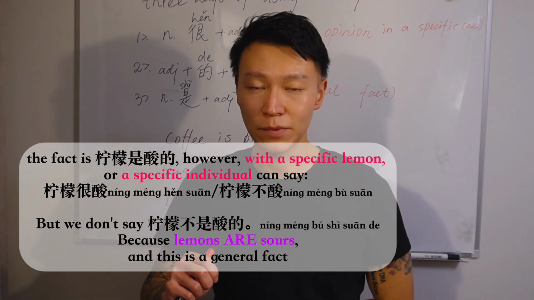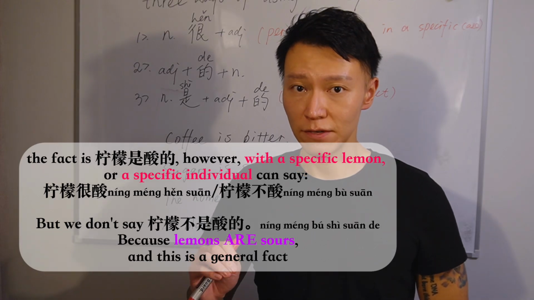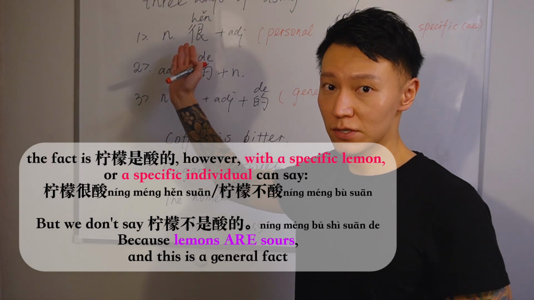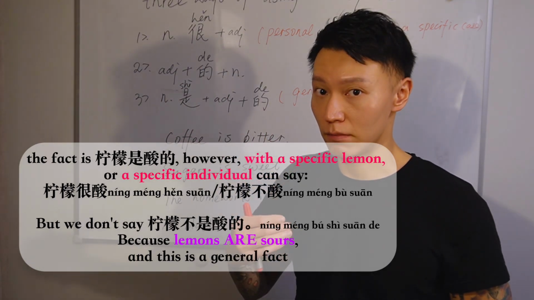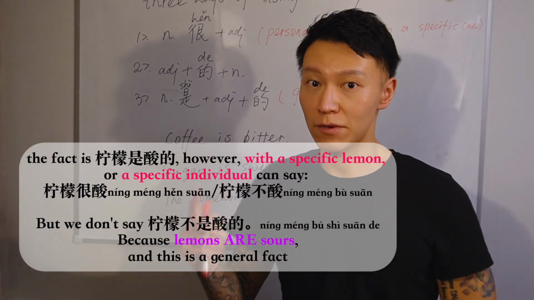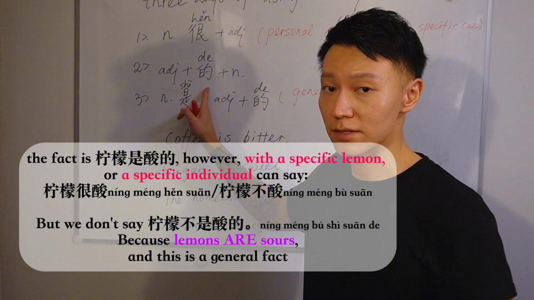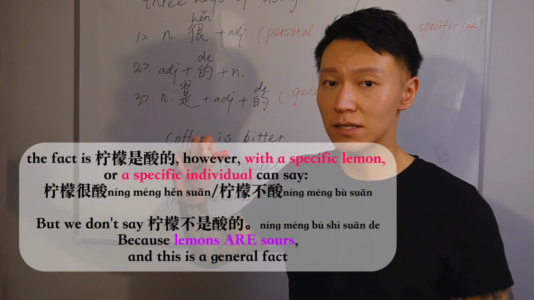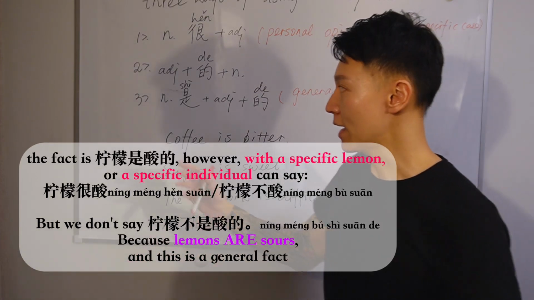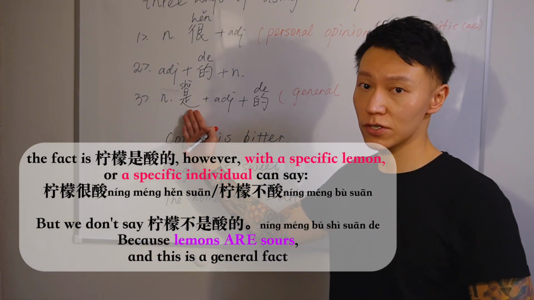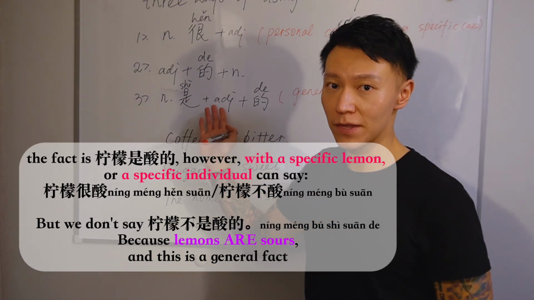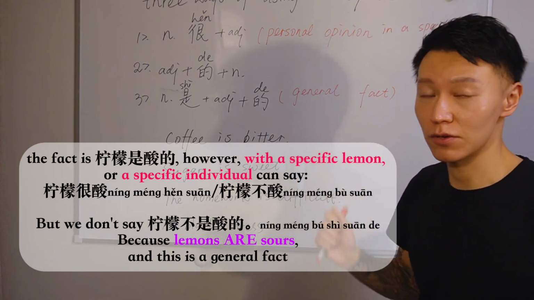Okay, now let's wrap it up. We have three ways of using adjectives. They are something 很 adjective. And when we use such a structure, we're talking about our own opinion. You can also say adjective plus 的 plus something. And remember, this is not a sentence. That's why when you want to build up a sentence, you need some other sentence elements to do so. And you can also say something 是 adjective 的. When we use such a structure to talk about something's feature, then we're actually talking about a general fact.